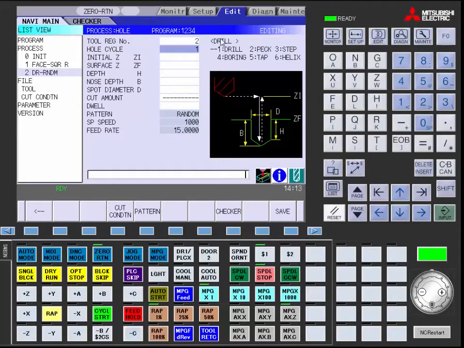The hole cycle, you can choose whether you're going to drill, peck, step, bore, tap, or helix. We're going to choose 1 for drill. The initial Z, again, will be 0.1 to be above the part safely. Your surface Z will be a 0.